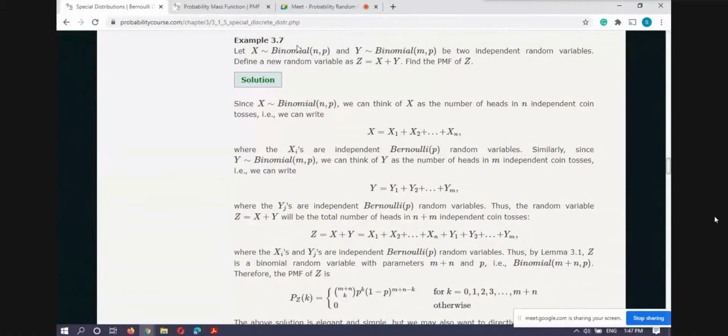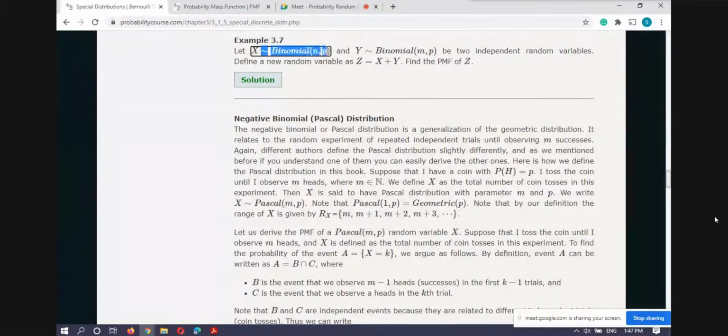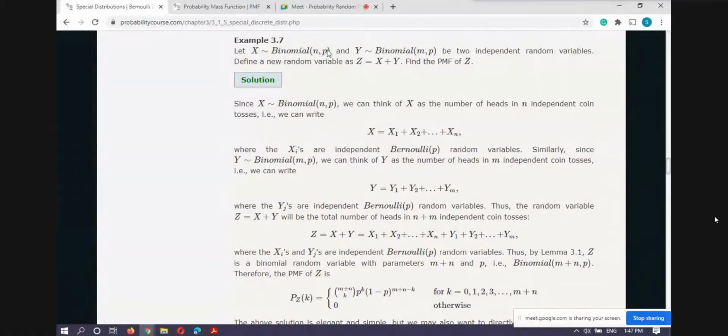Okay, let X be a binomial(n, p) and Y be a binomial(m, p), two independent random variables. Define a new random variable Z. So now I have two random variables. X follows a binomial distribution with n as a parameter and p as the probability of success. And Y is also a binomial random variable with m as a parameter and the same probability of success p. Then I have generated a new random variable, Z = X + Y, and I have to find the probability mass function of this new random variable Z.